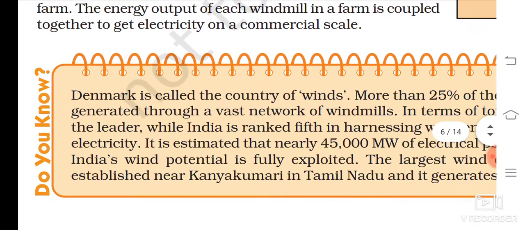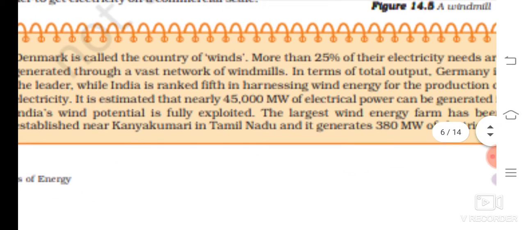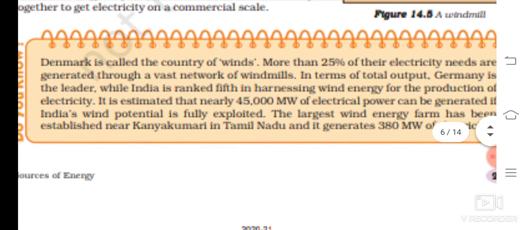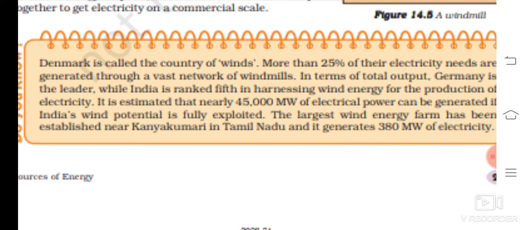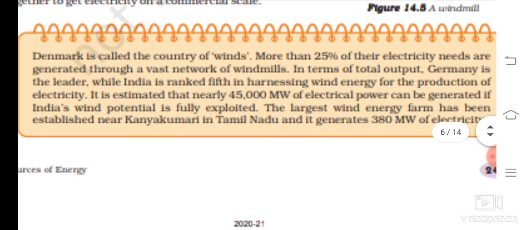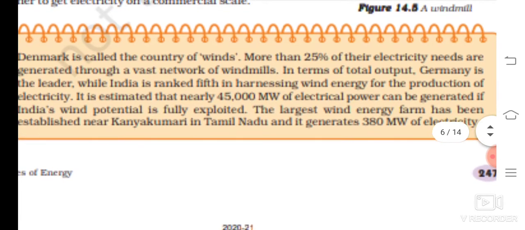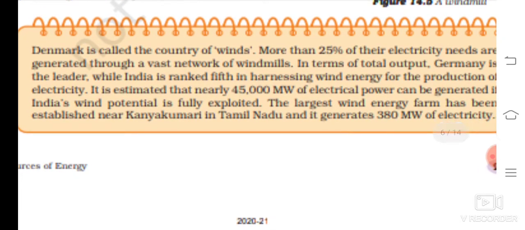a commercial scale. Here, interesting note is that Denmark is called the country of winds. More than 25% of the electricity needs are generated through a vast network of windmills. In terms of total output, Germany is the leader, while India is ranked 5th in harnessing wind energy for the production of electricity.